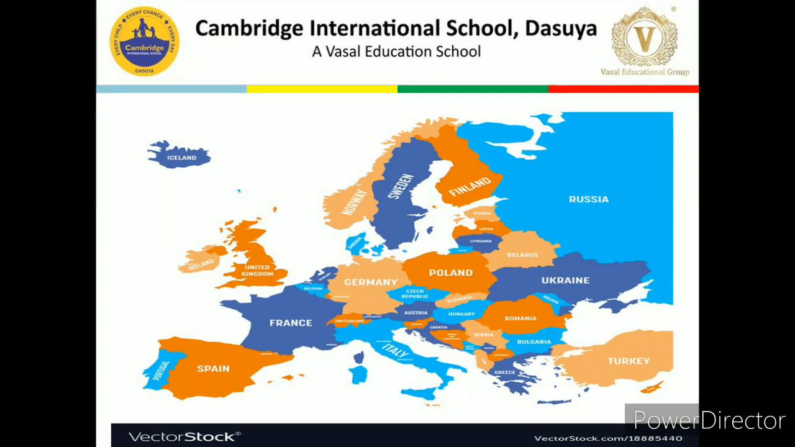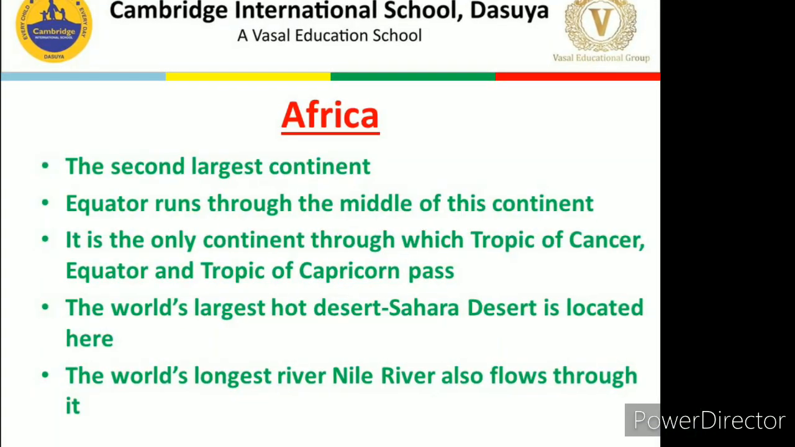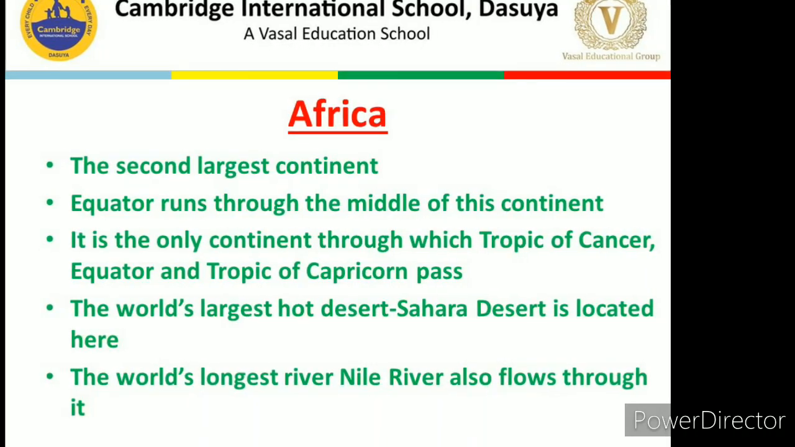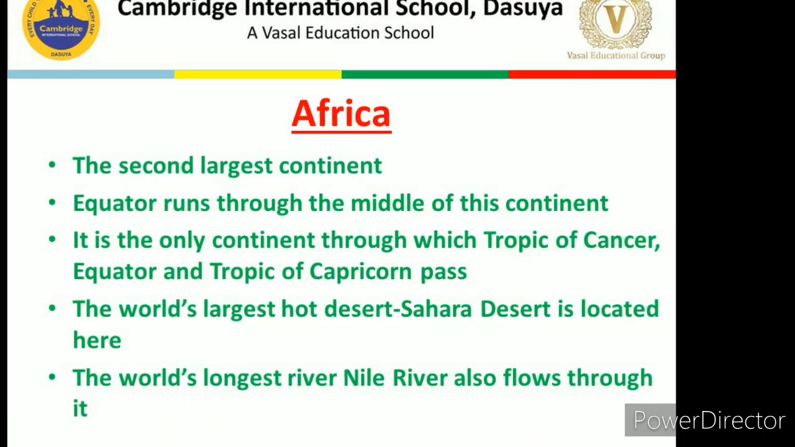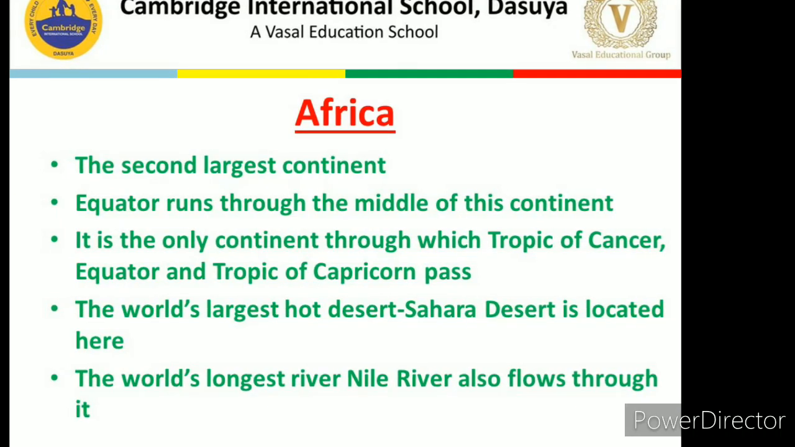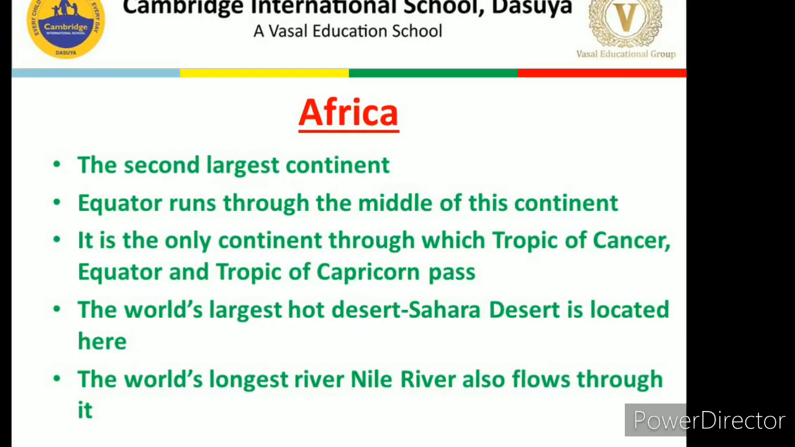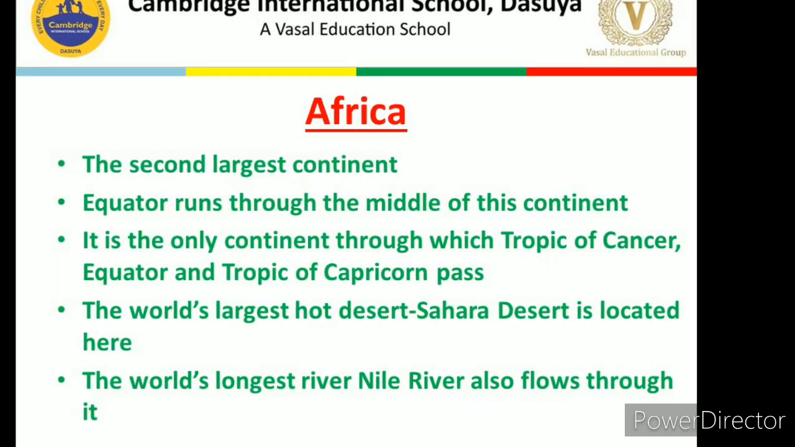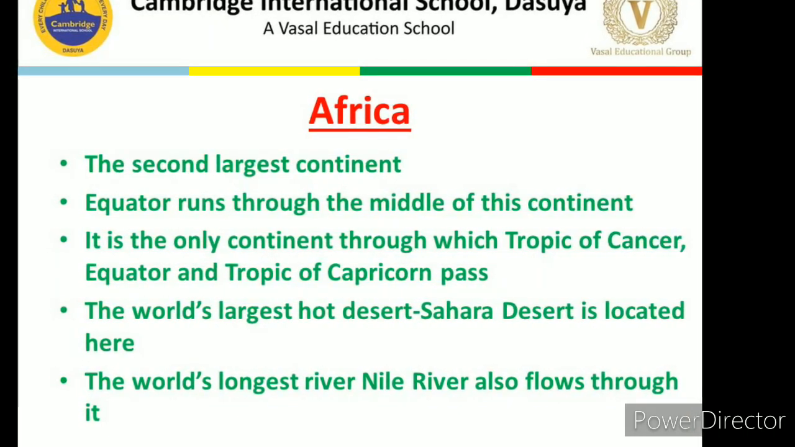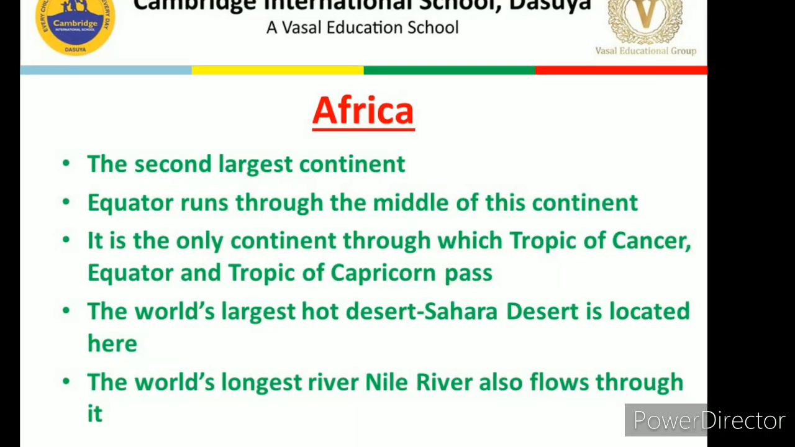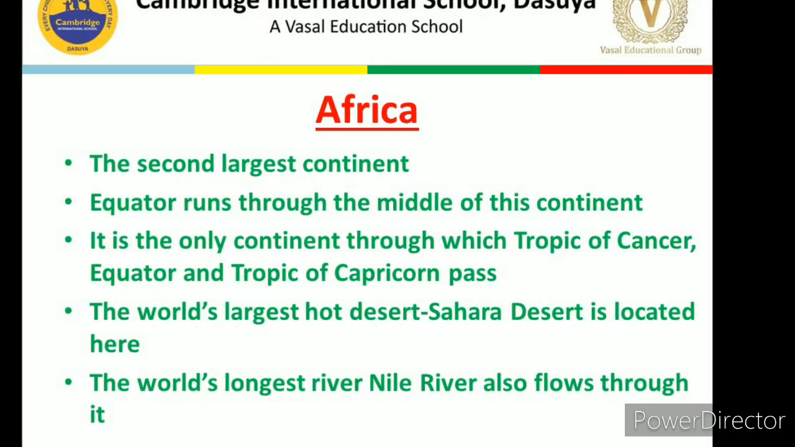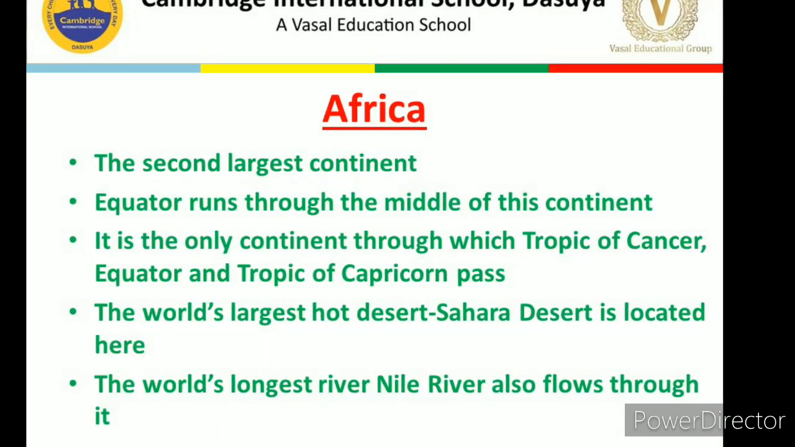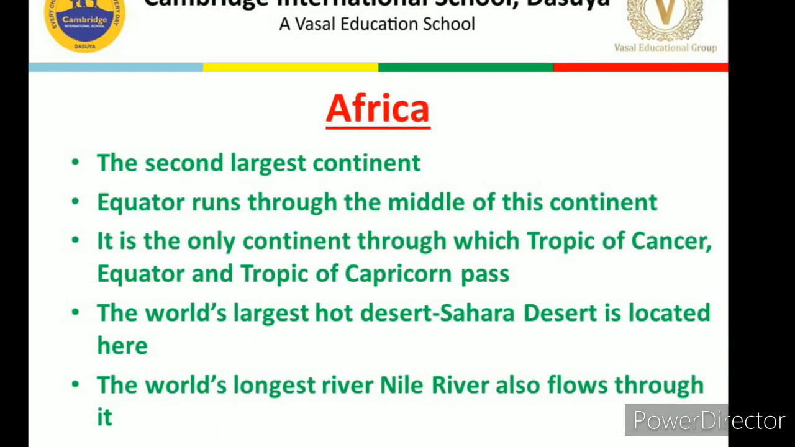Okay, the next continent is Africa. Africa is the second largest continent in terms of area. The Equator runs through the middle of this continent. You can see it is given in your book also. It is the only continent through which the Tropic of Cancer, Equator and Tropic of Capricorn pass. It is the only continent from where these three important parallels of latitude are passing.